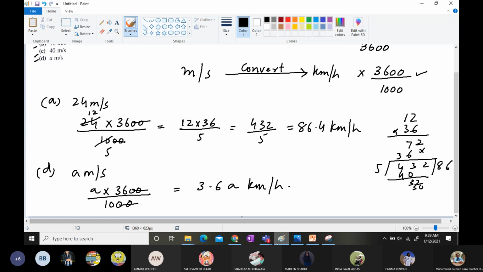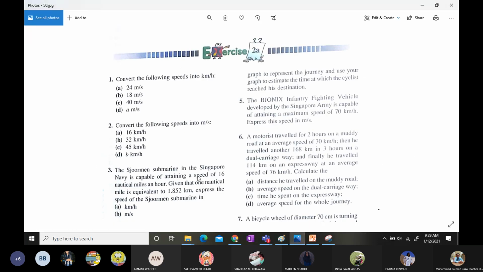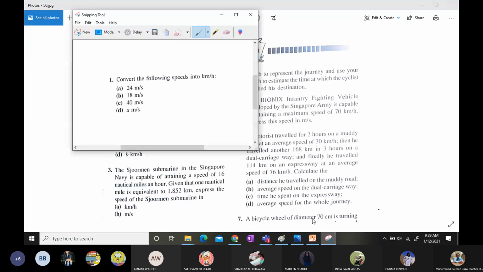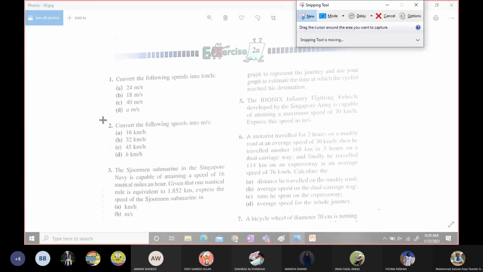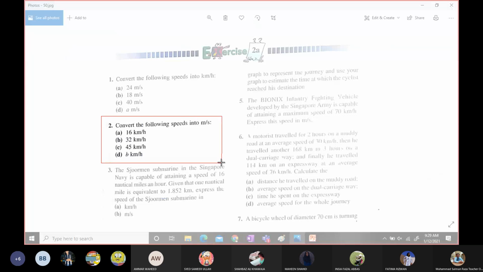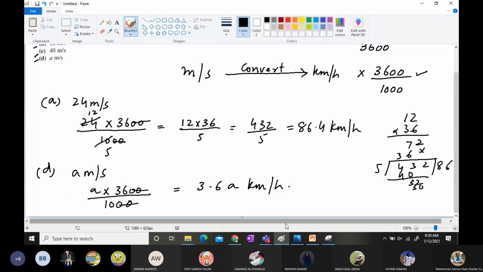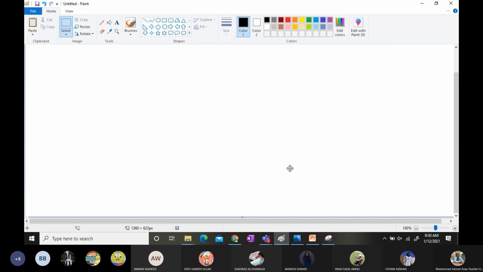Now, in the meantime, while the other students are posting their answers, let us go to question number 2. Convert the following speeds into meter per second. Your question is this. I am going to take this question over there, and then you will solve it and tell me the answers.